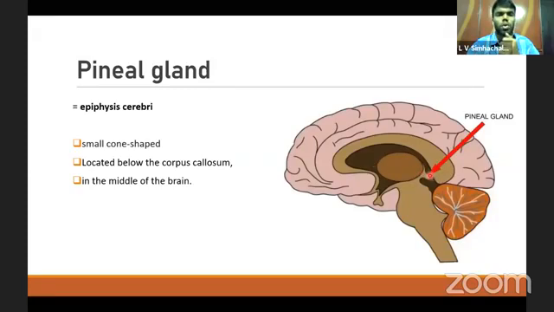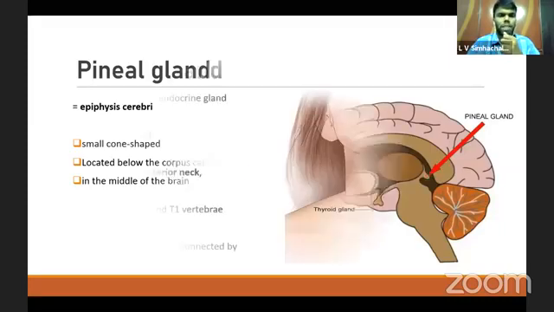Coming to the pineal gland, it is also known as epiphysis cerebri. It is a small cone-shaped gland located below the corpus callosum. Corpus callosum is the bridge between the two cerebral hemispheres. This pineal gland is located below the corpus callosum in the middle part of the brain.